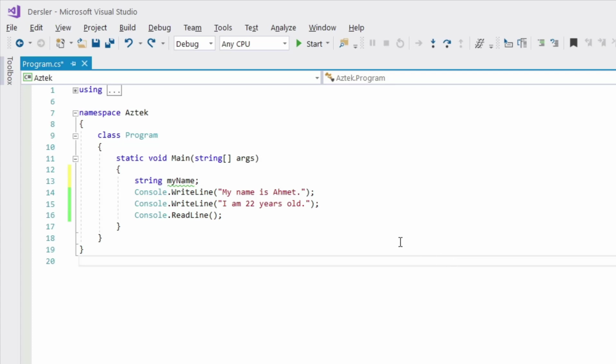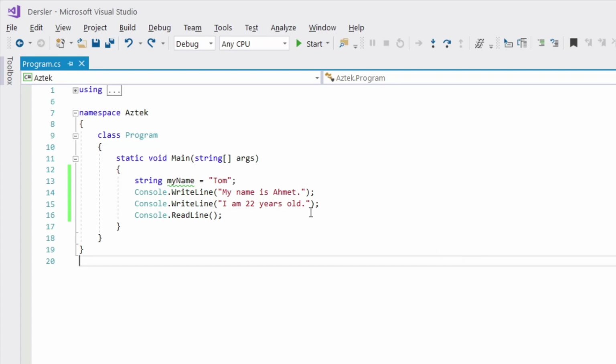What should be our name? Let's say Tom. To assign the value Tom to this variable, we have to come here and assign it, and because this is a string, we have to open a quotation mark, then write our name in it. Let's say Tom, and end it with a semicolon. Okay, now everything is done. I have a variable and its value Tom.